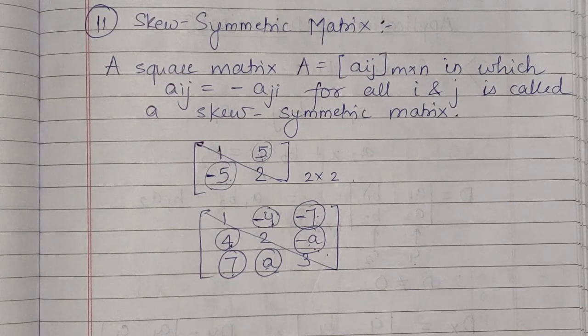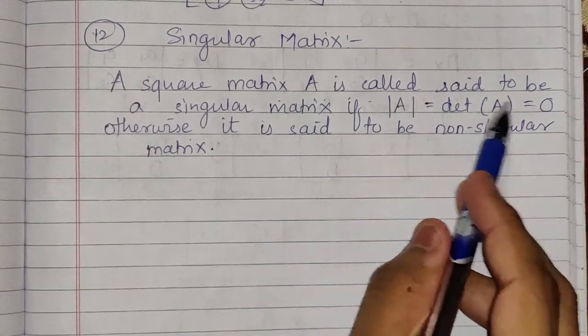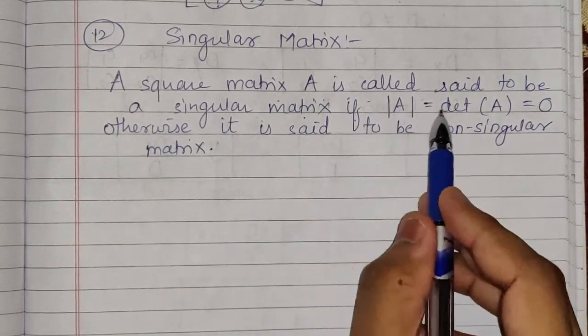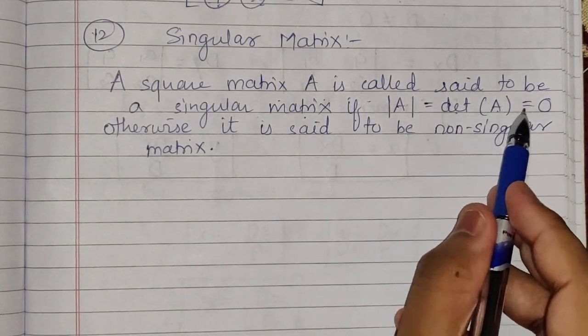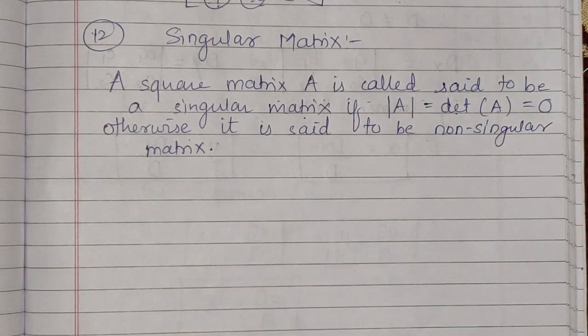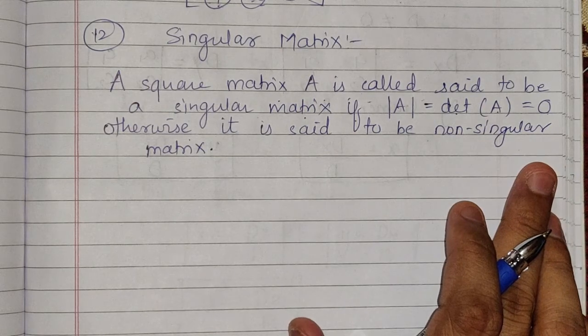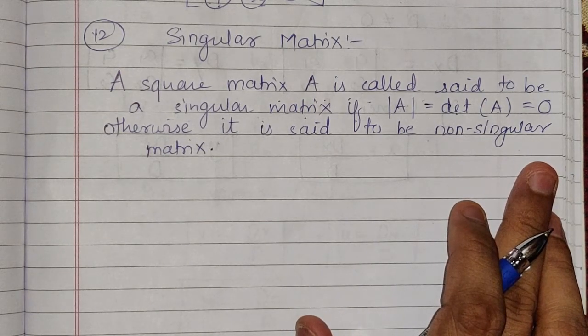Okay. Now the next thing that we are going to study is the singular matrix. A square matrix A is said to be a singular matrix if the determinant of A is equal to 0. Otherwise it is said to be a non-singular matrix. So whatever matrix you have, if you consider its determinant value and you get the value as 0, then that matrix can be called a singular matrix. Otherwise it is called a non-singular matrix.